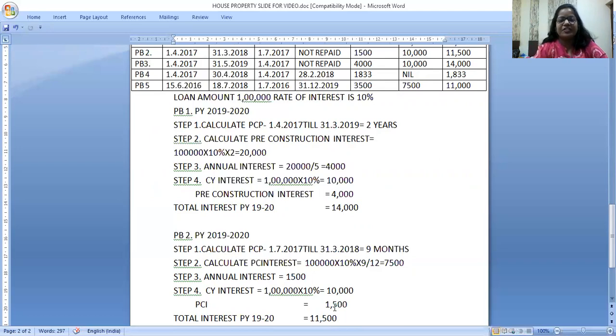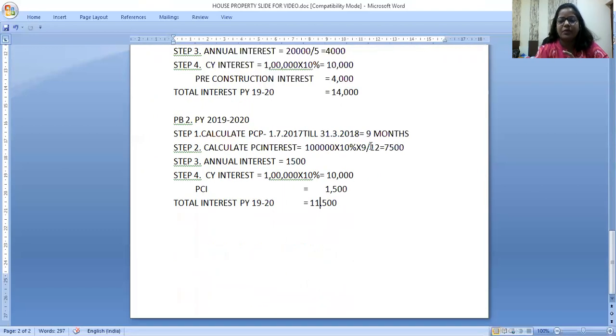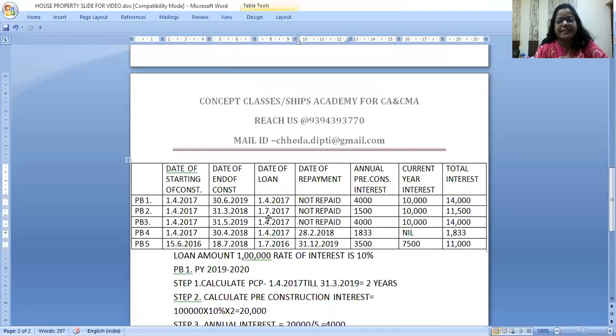Starting from which year? Because here it is over on 31st March 18, so 18-19, the next year when the construction is over, because it's on the last day, I can start deducting pre-construction interest and my current year's interest. Put together, total is coming 11,500. Is this clear to all of you? Current year's interest will come because the loan is not repaid. Okay, let us see some more examples.